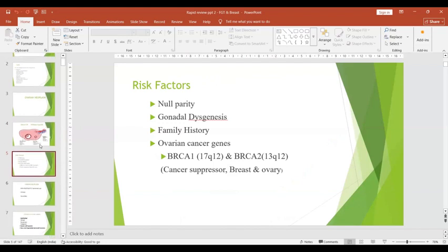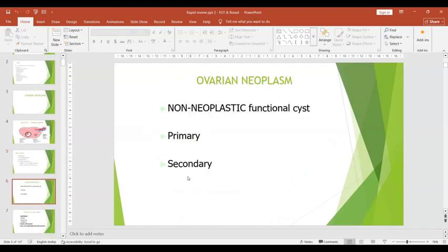Whenever an ovarian tumor is asked, either it can be a serous tumor, or a mucinous or endometrioid tumor, anything else. Start with your risk factors. That is very important. So what are the important risk factors?